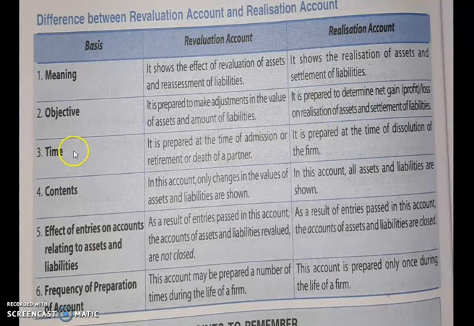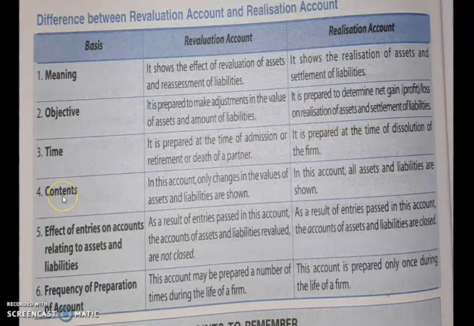Now, time. It is prepared at the time of admission, retirement or death of a partner. As I spoke earlier, a revaluation account is prepared in these three cases. And realization account is prepared at the time of dissolution of the firm. When the firm is shut down or closed forever, then at that time realization account is prepared.